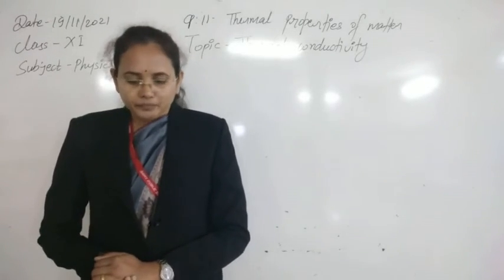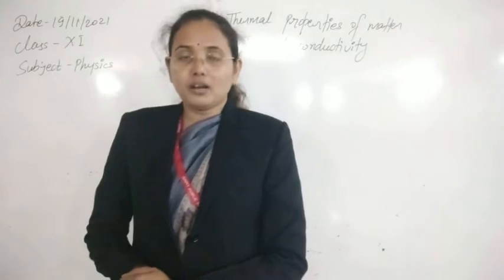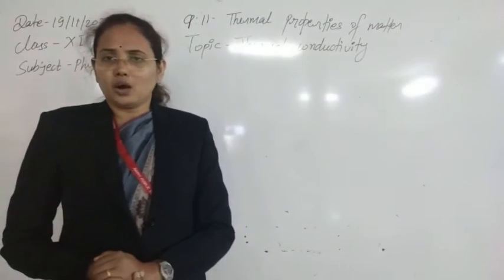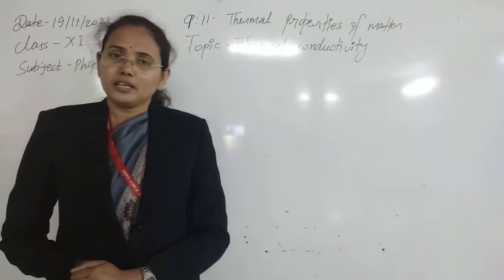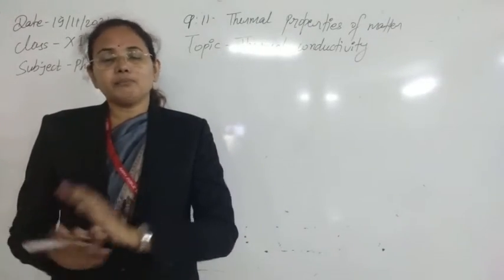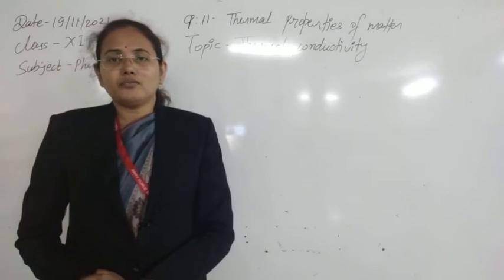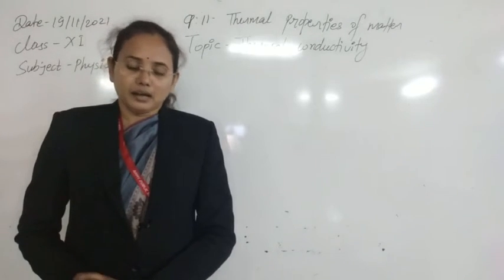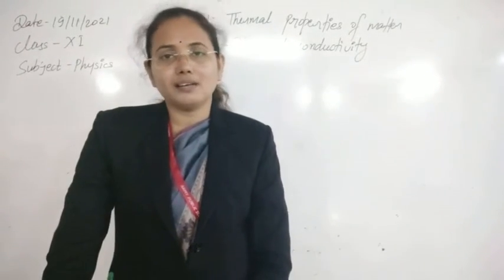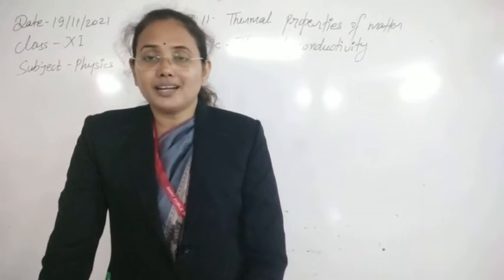For example, consider glass and wood. You have seen that glass and wood do not pass heat through them, meaning we cannot get heat transfer through them. So these are bad conductors of heat. But for example, iron, copper and silver are very good conductors of heat.